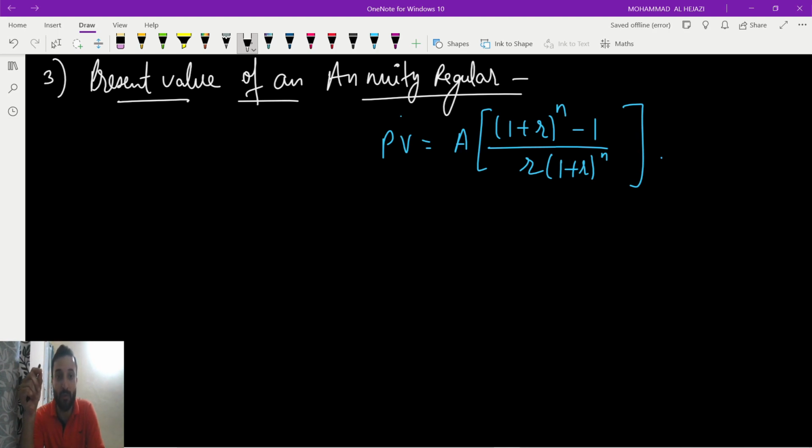The same future value of annuity regular is the sinking fund. Then from that we write the present value of annuity regular. What do we interchange? Amount will come inside. Present value equals amount into the same (1 plus r) power n minus 1 by r.